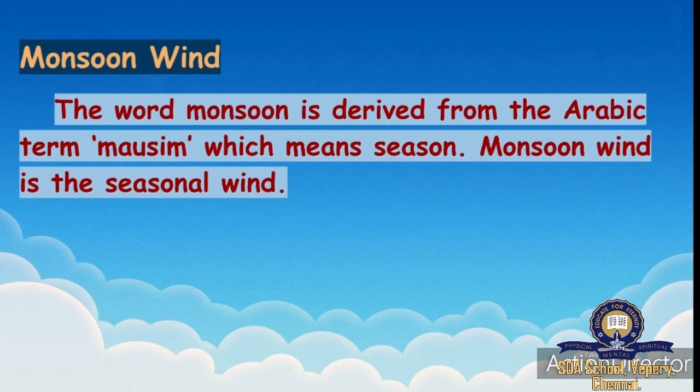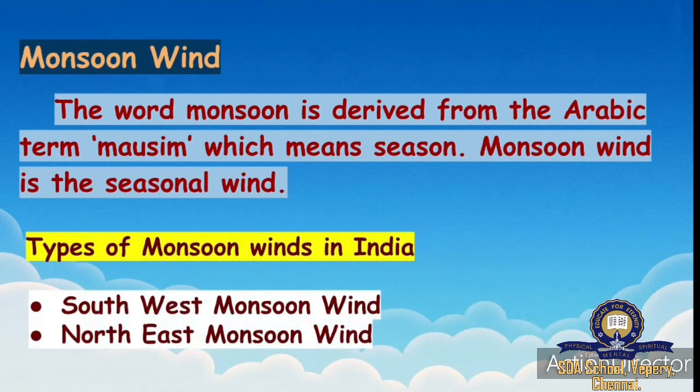Monsoon wind is a seasonal wind. Now, types of monsoon winds in India. There are two types of monsoon wind in India, that is southwest monsoon wind and northeast monsoon wind. These winds are giving rain to India.